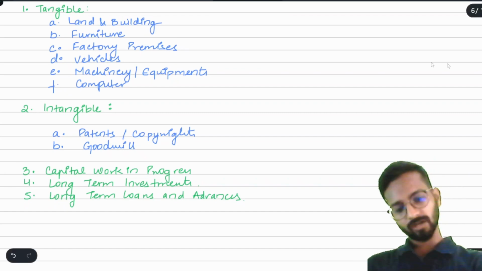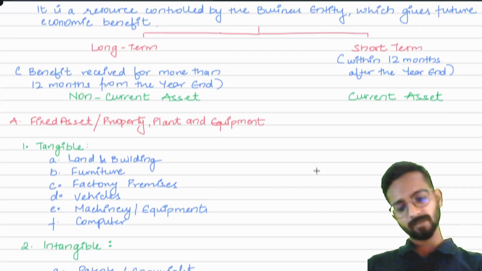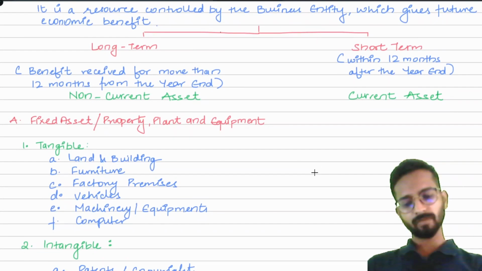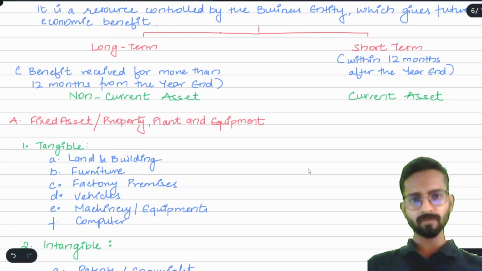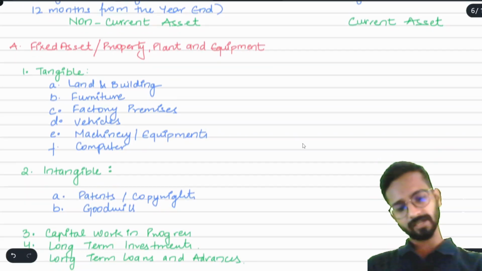This is my list of non-current assets. This is just a summary. There is a very long list, but to understand it as a beginner, this is the long term asset, or you can say this is the non-current asset. Now what are the current assets?